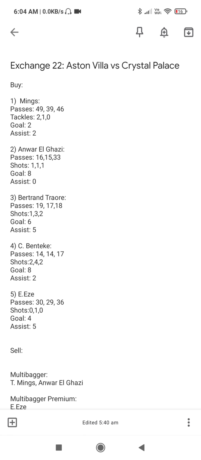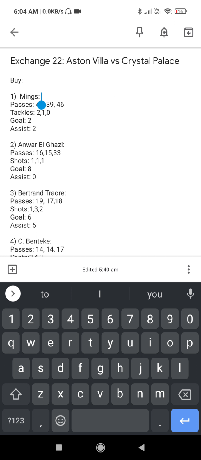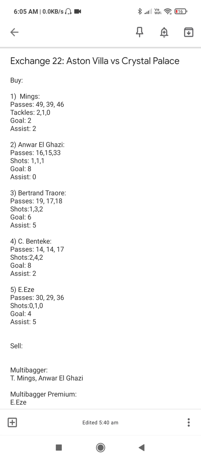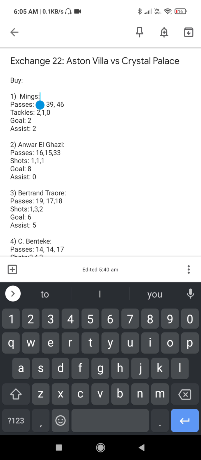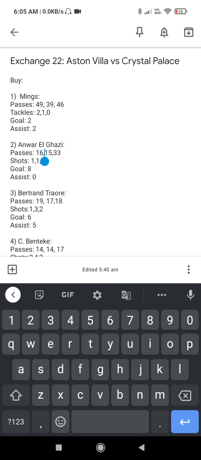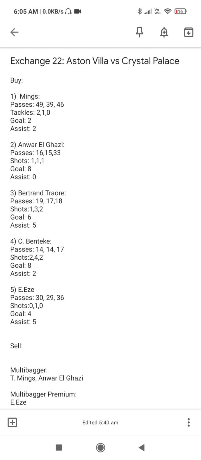So Mings can give you points through passes, and for every pass you get half a point. Suppose he gets 40 passes on average, here only you will get 20 points. Then if he plays more than 55 minutes, there are several points for that. So I think Mings is a very safe pick for today, no doubt in that. And since Watkins is not playing, Anwar El Ghazi is also a good choice.